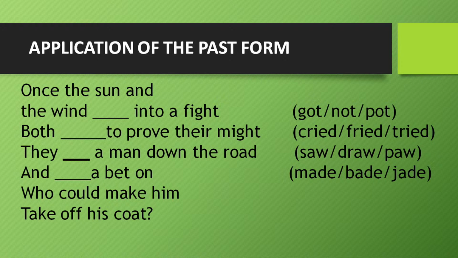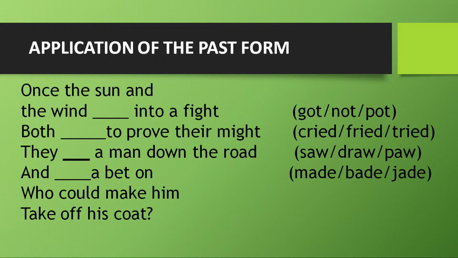Can we try and solve this for the students? Sure. So we have three options, got, not and pot, and all of them rhyme. So what would be the right option for this blank? But we need to use the past form, and in these three options, got is the only past form. Absolutely correct. Got is the only option that fits in this blank. So we can say once the sun and the wind got into a fight, and our sentence makes sense after adding this word. Next, we have both blank to prove their might.